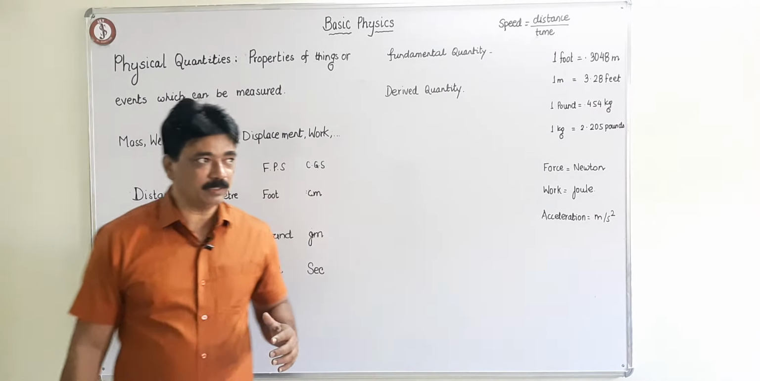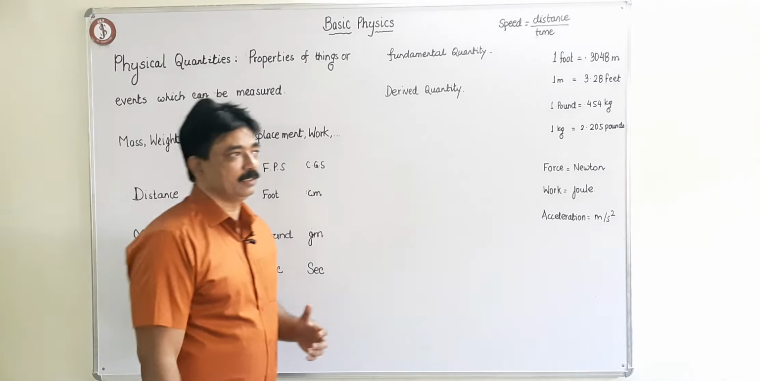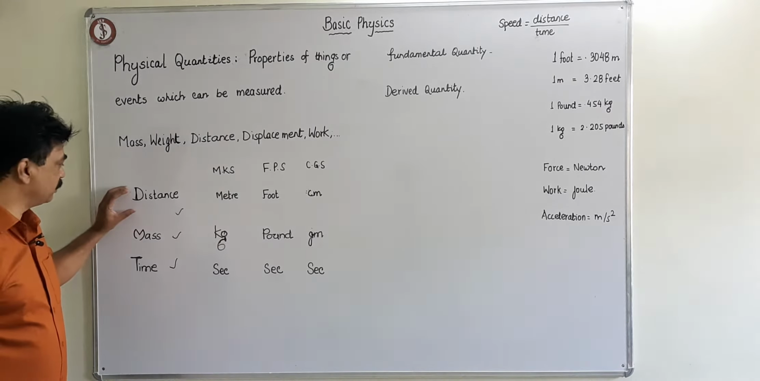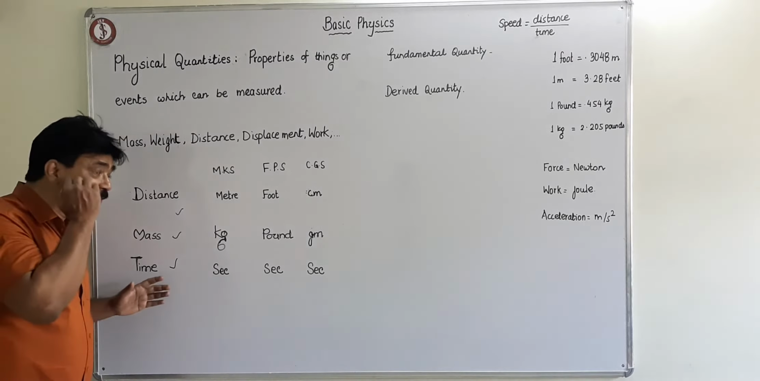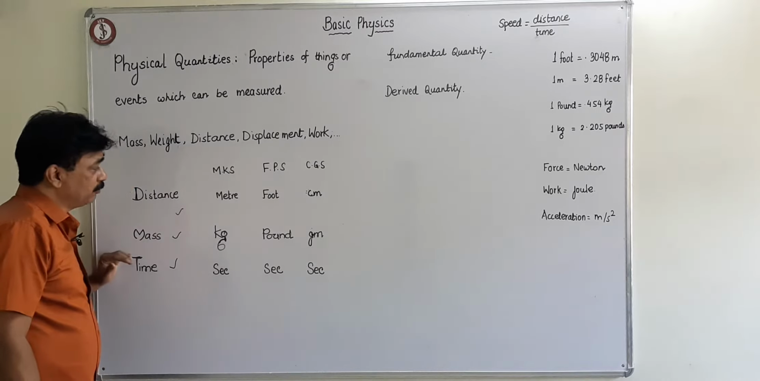Now physical quantities are basically the very fundamental quantities. Like mass, it does not depend on anything else. Distance, it does not depend on any other quantity. Time is perfectly not depending on any other quantity. So these are fundamental physical quantities.